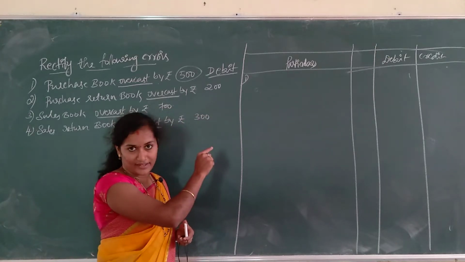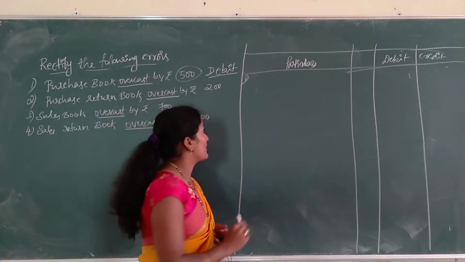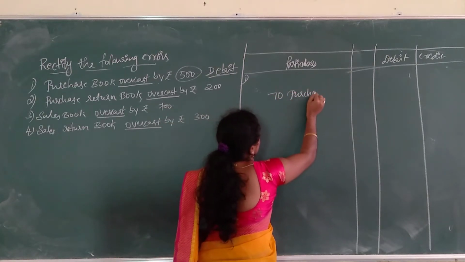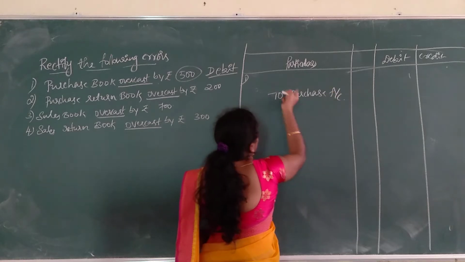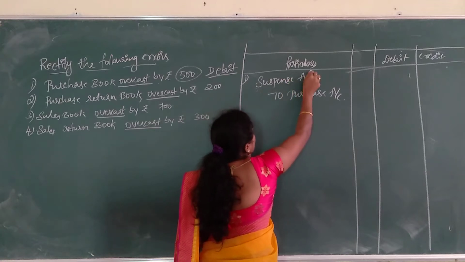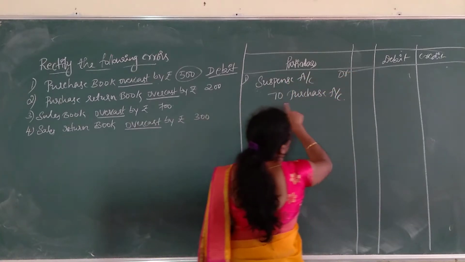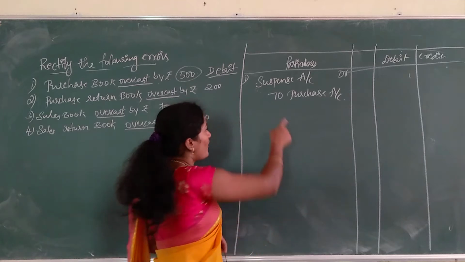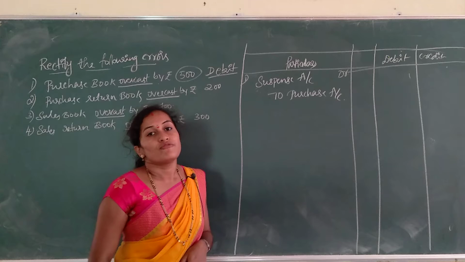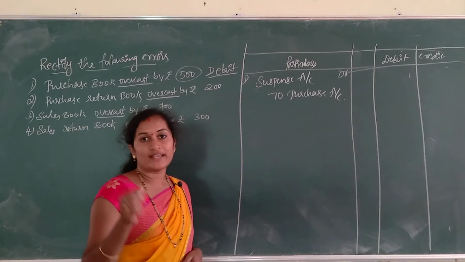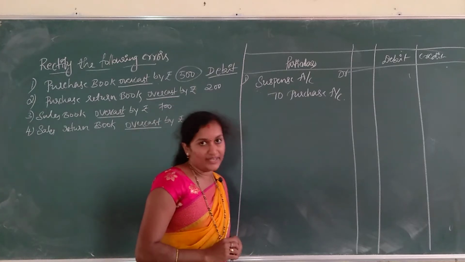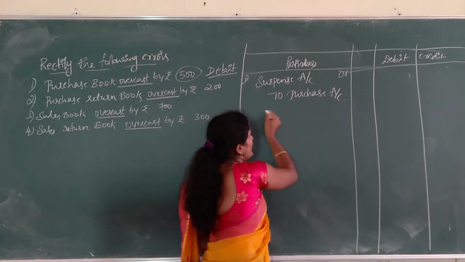In order to rectify this error, we have to give credit to purchase account, and on the debit side we have to give suspense account. Suspense account debtor to purchase account. So why are we giving purchase to credit? Because it is overcast by rupees 500, excess than the actual. So excess debit means, in order to rectify that, we have to give credit. So suspense account debtor to purchase account.